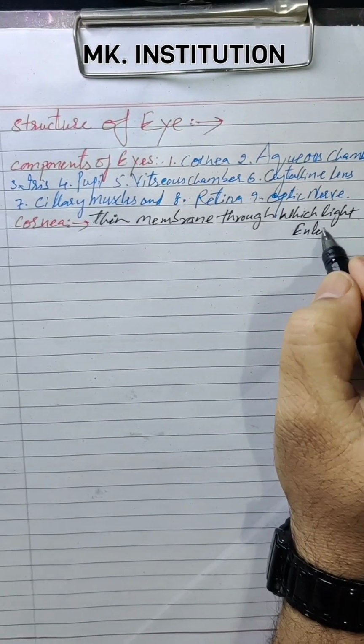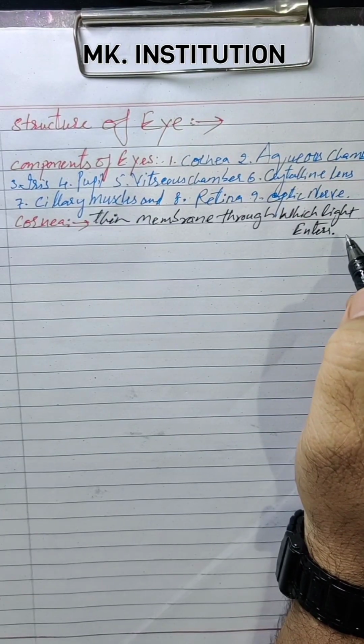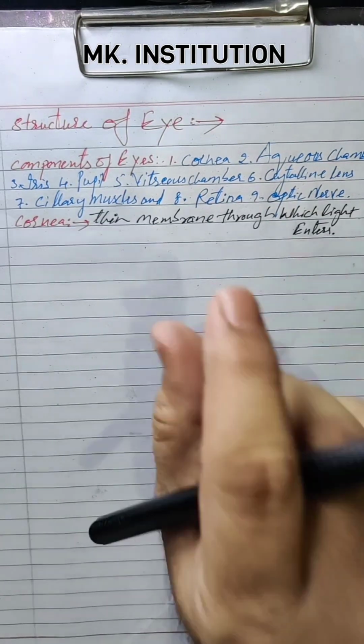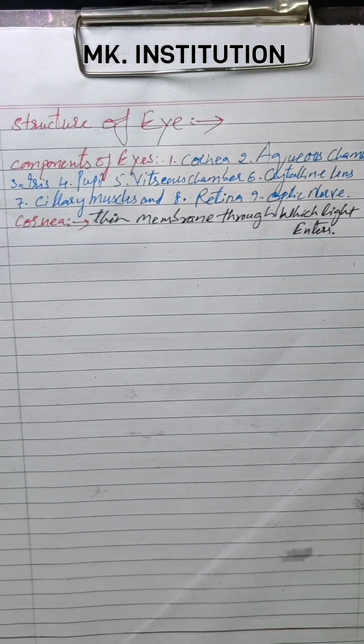This is the first part of the eye through which the light enters. Whatever object we are seeing, the light will slowly enter through this cornea, the first one.